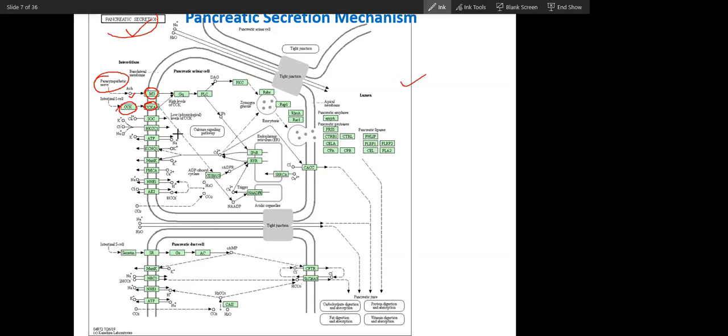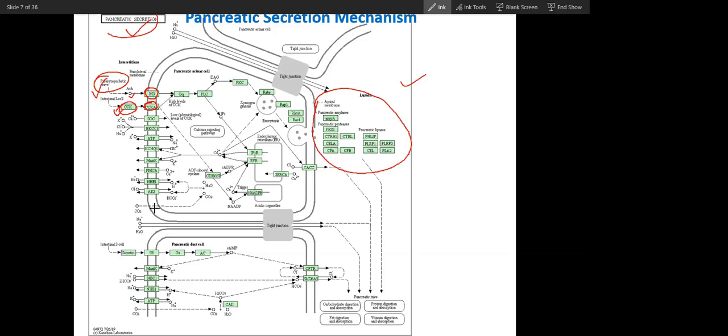So these two will ultimately cause release of these enzymes. There are transporters that will transport chloride and sodium, and obviously some water will be released along with minerals.